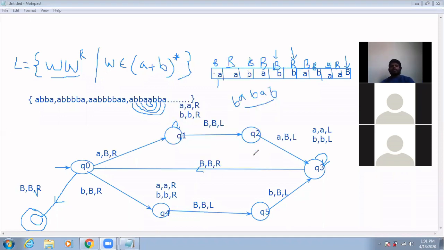Sir, while going to final state, I think we have to add two more. Yes. What are those? A comma R, then B comma R. Where you have to add? While going to final state. Yes, while going to final state. No. At Q0, you are telling? Yes, sir. No. Q0 you cannot give. Just think about it. From Q0 to final state.